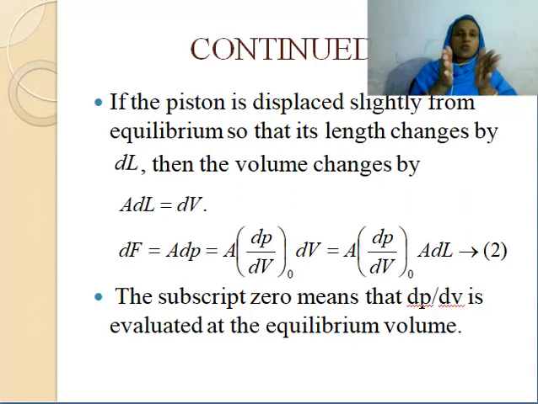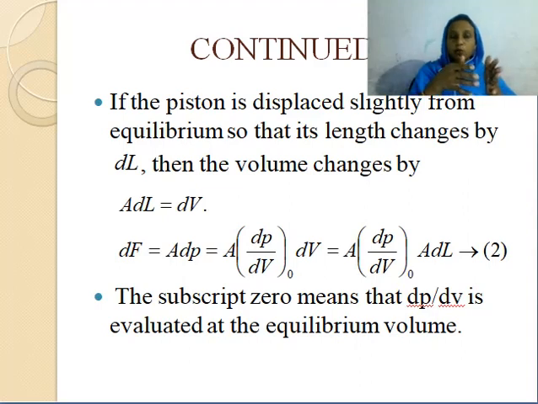These two forces balance each other at equilibrium. Now we find the expressions for the two cases. First, the force due to the spring, and how the force changes when the length changes. Then the force exerted by the air outside the cylinder on the piston.